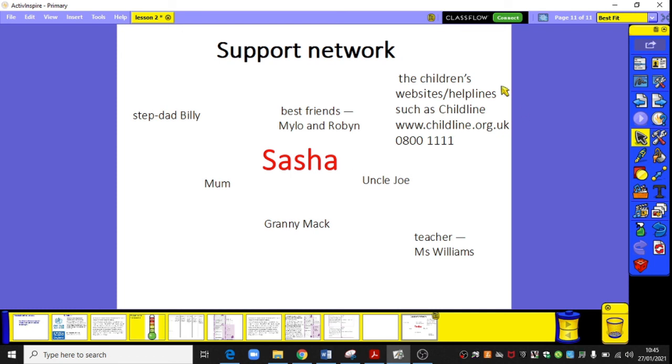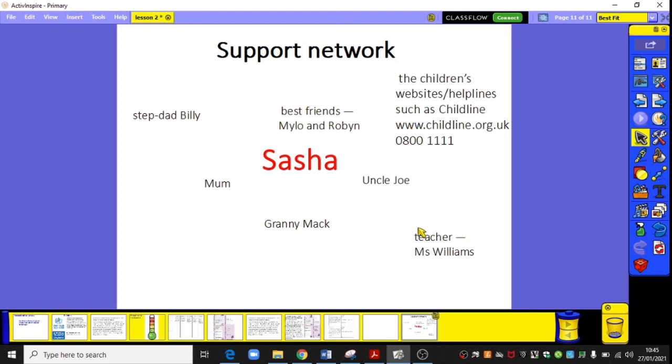So if you've chosen not to write names, you might write a little symbol. For Granny Mac, maybe she's your granny that is part of your support network and she always makes cakes with you. Maybe you just put a picture of a cake to symbolise that she's part of your support network. For Childline, you might just want to do a picture of a telephone or a website or computer.